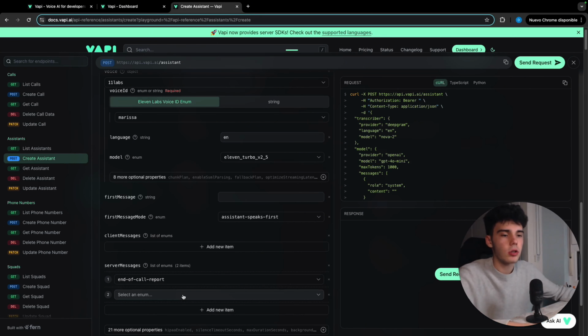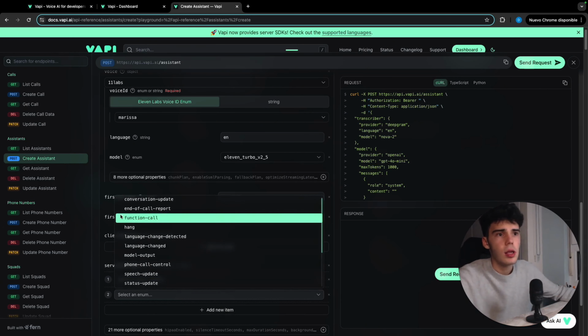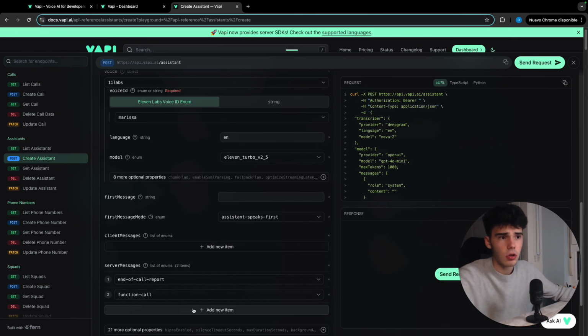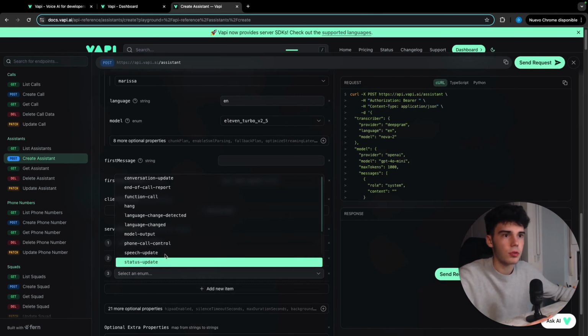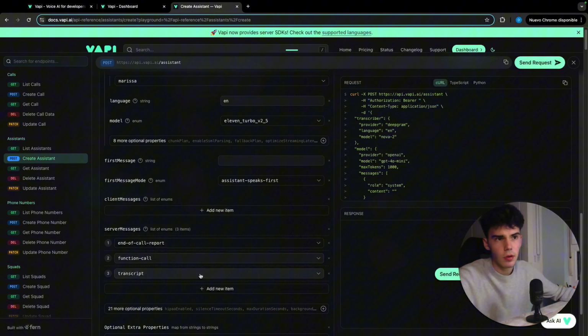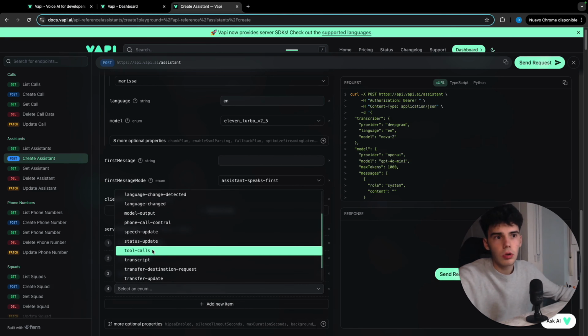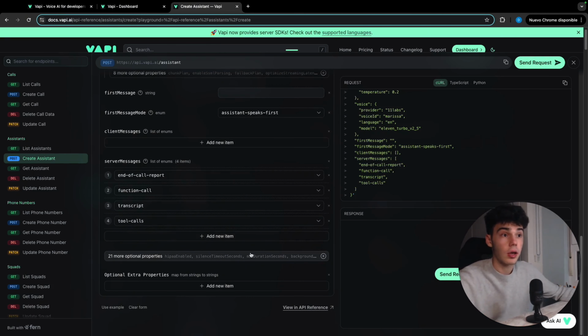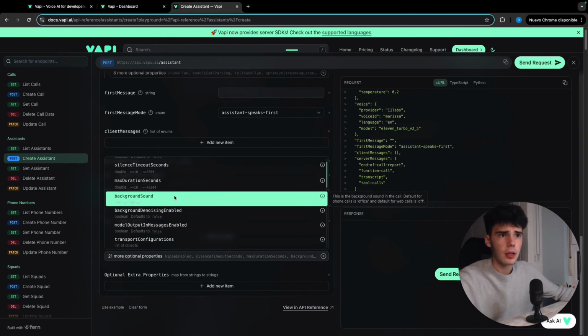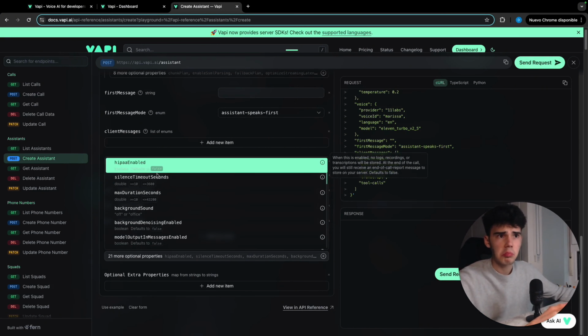With this we are going to use the Vapi module later. We're also going to add the function call. We don't have a function, but it's important to have it also. The transcript, of course. We're also going to add, finally, the tool calls, and with this we'll be okay. Let's continue. Now let's go with none of this.